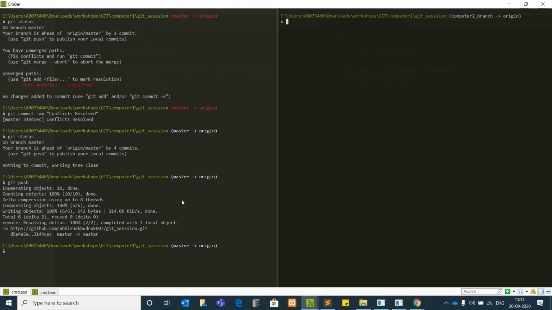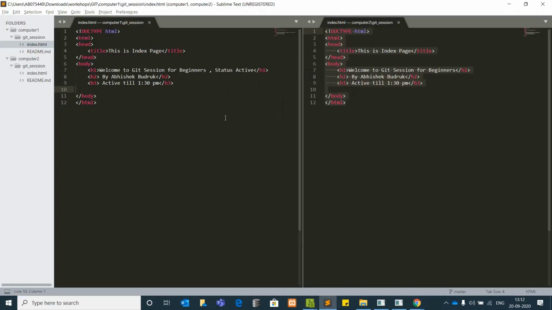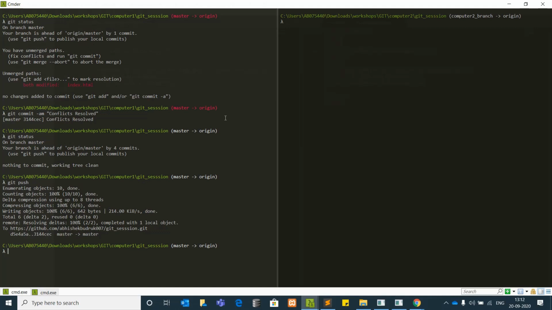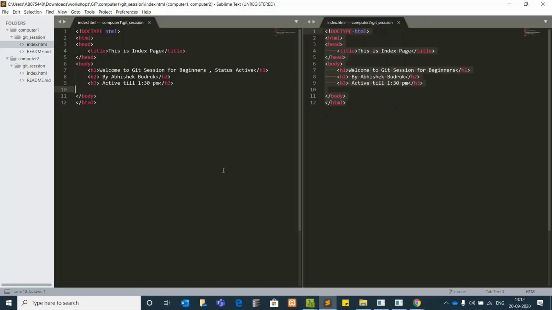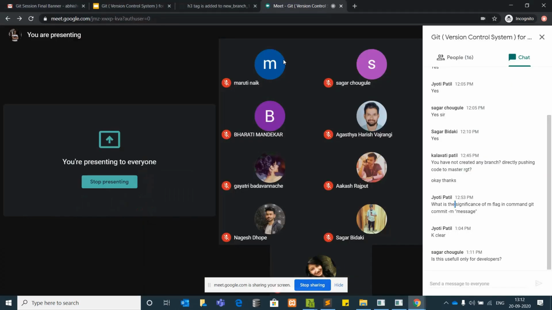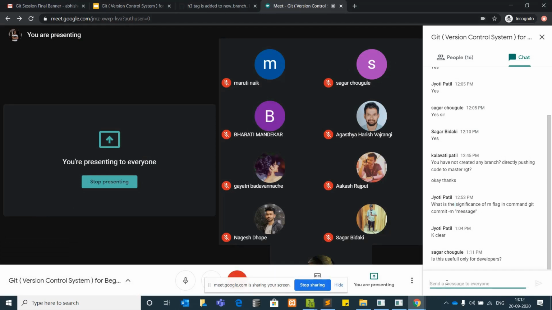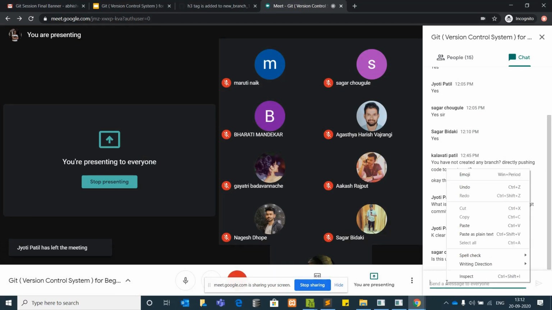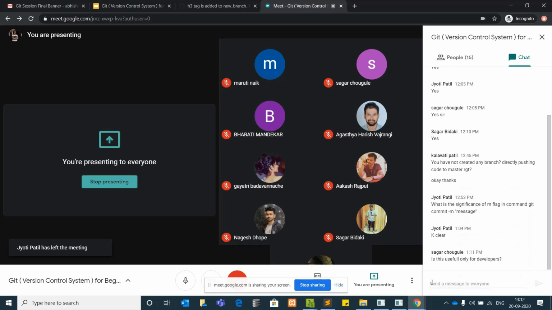Till here, am I clear? Yes, Abhishek, there is a question in the chat box. Yes, Sagar, most of the time developers will be using this.